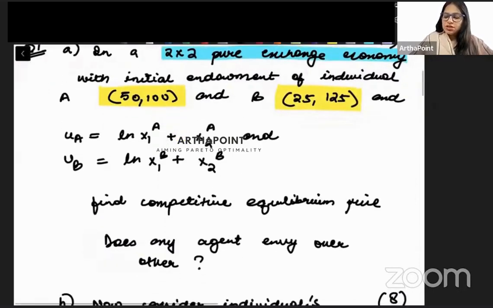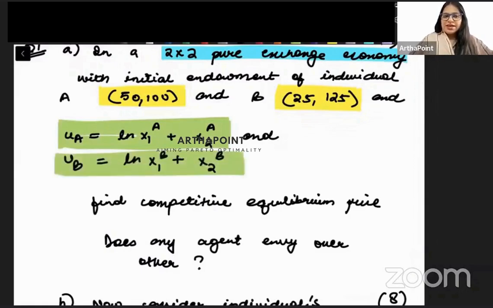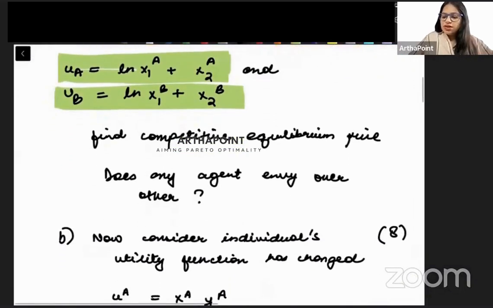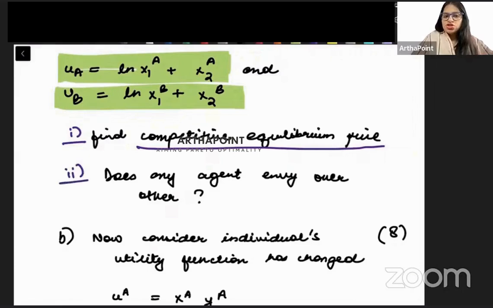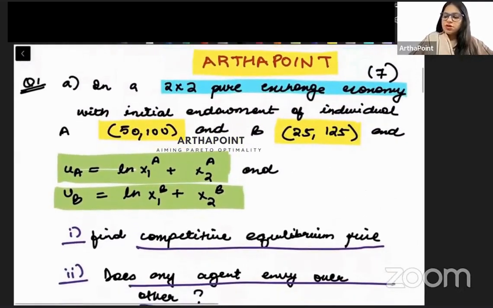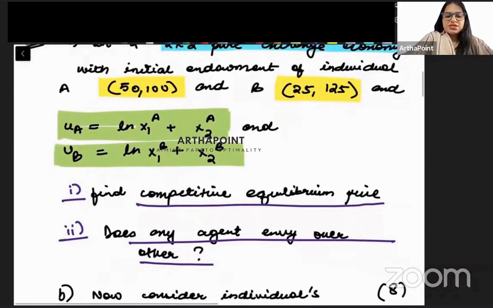You have to go ahead. आपको utility function भी दिए हुए हैं. You are given the utility function of individual A as this, and the utility function of individual B as this. First part, find the competitive equilibrium. Second part, just check whether any agent envies the other agent or not. ठीक है बेटा, this is for 7 marks and you have to try this question. Take it as the first question from my side.